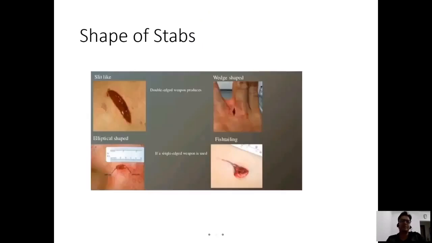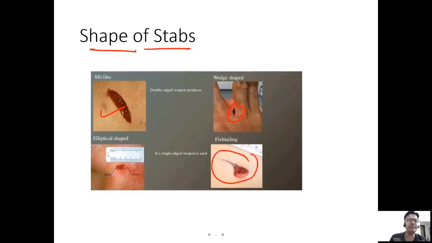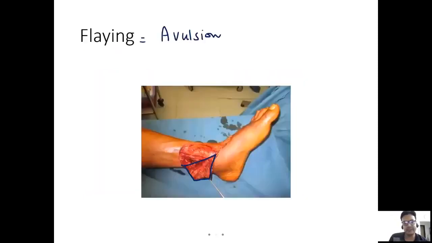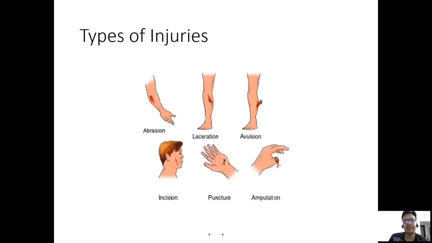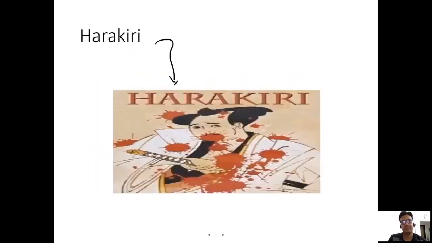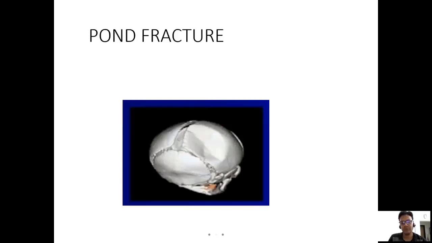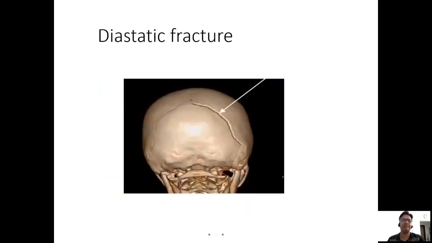So I will show you some images. This is the shape of stab wound, I told you. This is spindle shape, wedge shape, slit shape, and this is fish tailing. These are the shapes of stab wounds. Just go and see these shapes. These are the types of injury: abrasion, laceration, avulsion, amputation, puncture, incision. Hara-kiri, I told you.